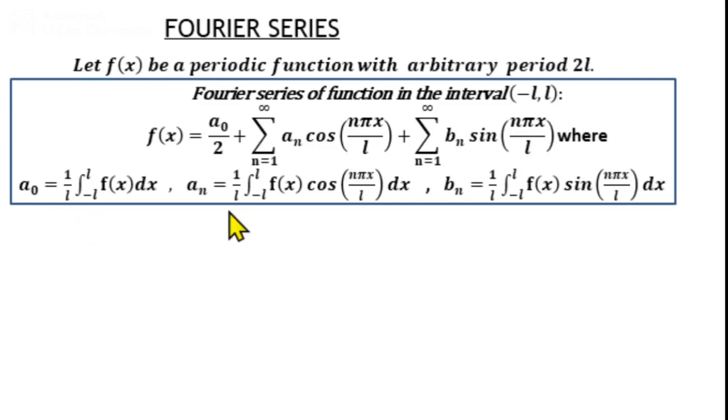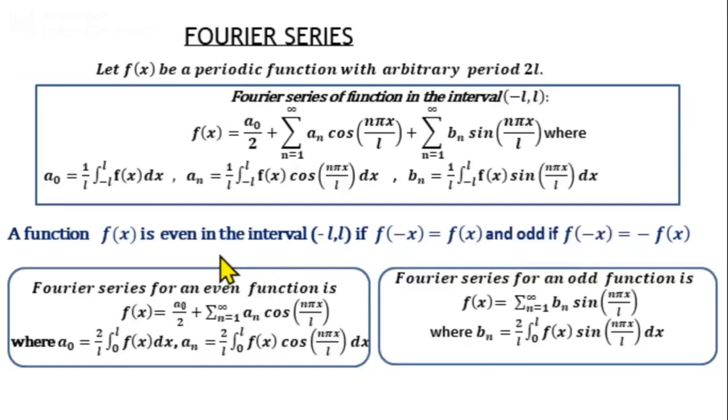An is 1 by L integral from minus L to L f of x cos n pi x by L dx. Bn is 1 by L integral from minus L to L f of x sin n pi x by L dx. Now suppose the function f of x which is given to us is an even function. Then the value of Bn will be 0, and for an even function the integral from minus L to L will be 2 times the integral from 0 to L.